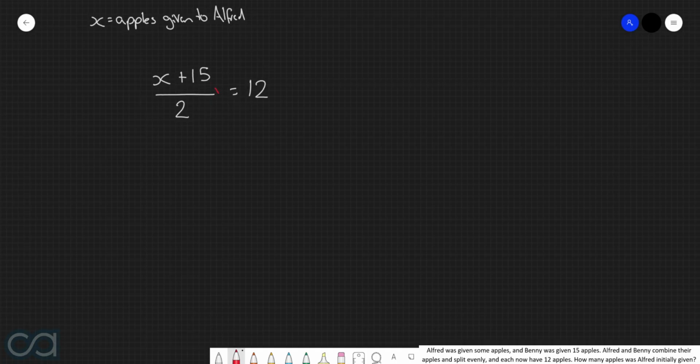First thing that we can do here is multiply through both sides by 2. This cancels with that. So we now have x plus 15 is equal to 24. Now we can subtract 15 from both sides. So therefore, we now have x is equal to 9. However, we can't leave our answer like this, so instead we would say that Alfred was initially given 9 apples.